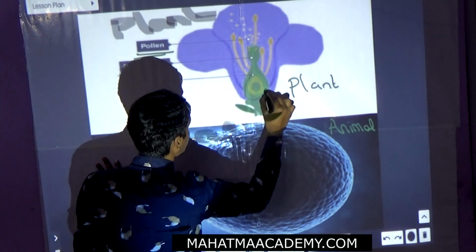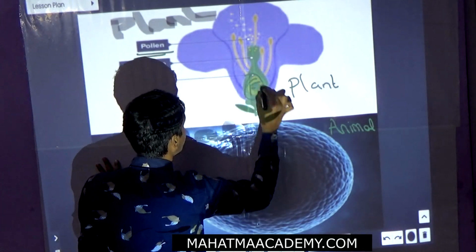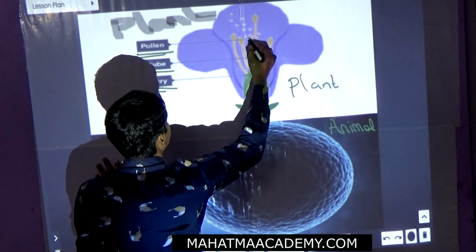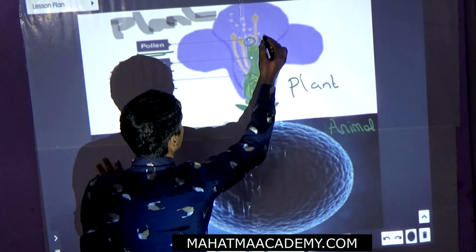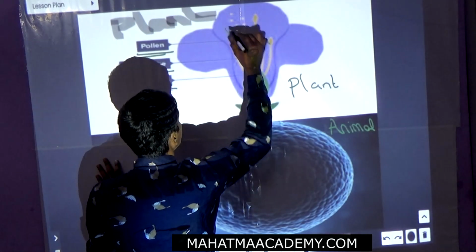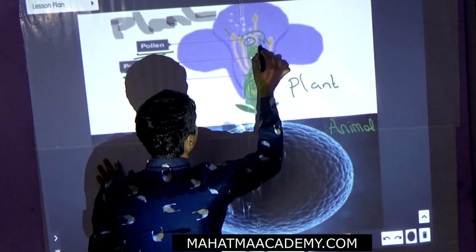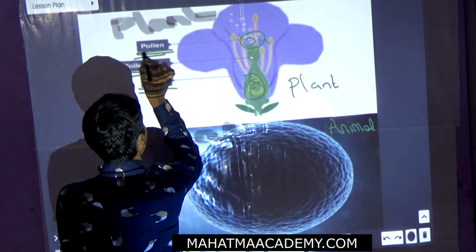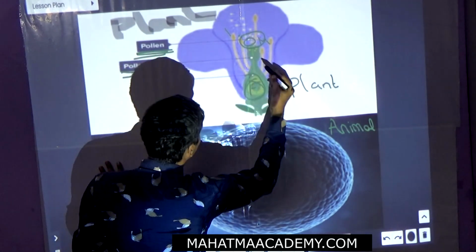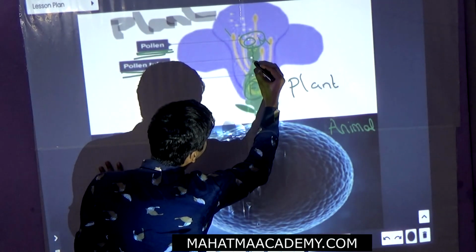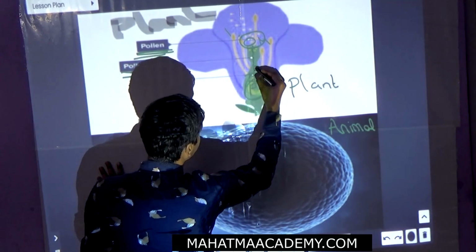This is the female, and this is the male. The male has pollen grains. This is the tube, look here, a tube is coming.